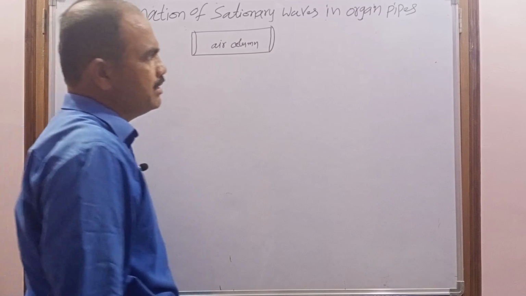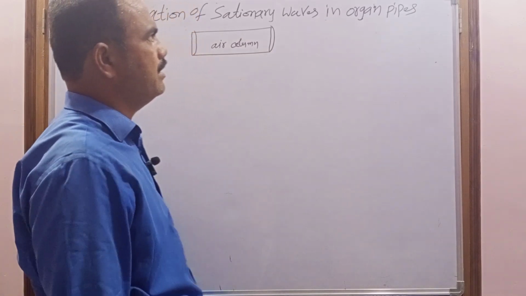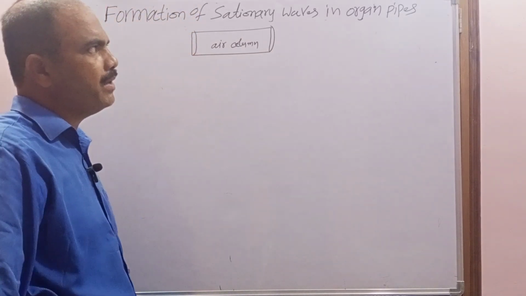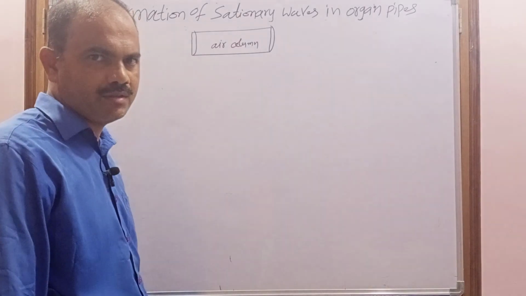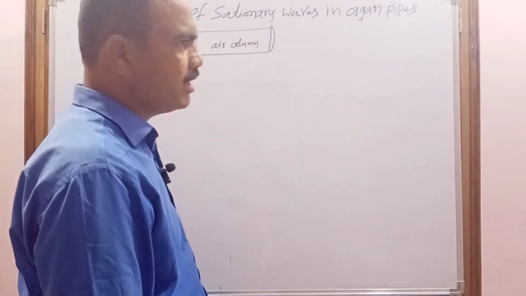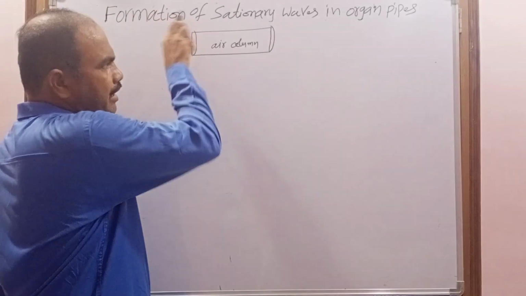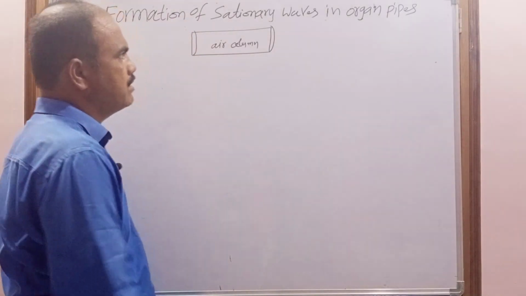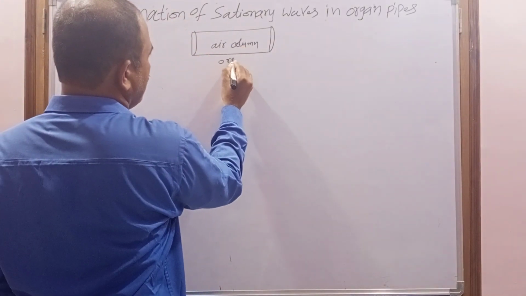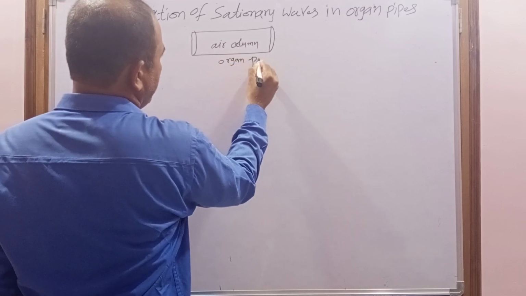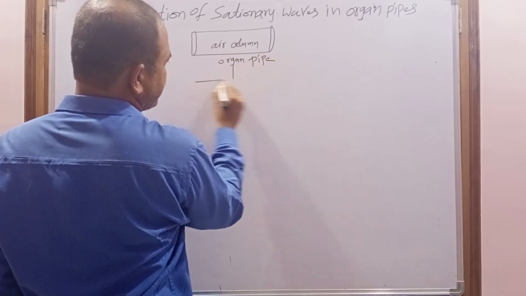But according to the dictionary definition, an organ pipe is a musical pipe in which we produce musical sound by blowing air into it. That is called an organ pipe. So basically the organ pipes are of two types.